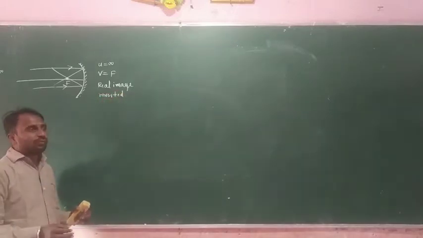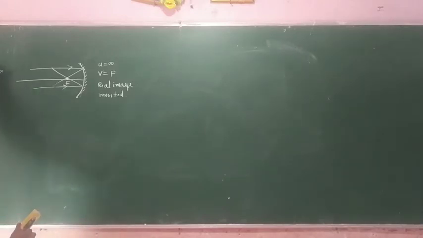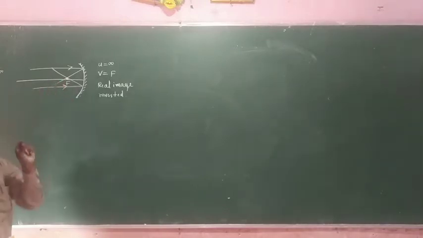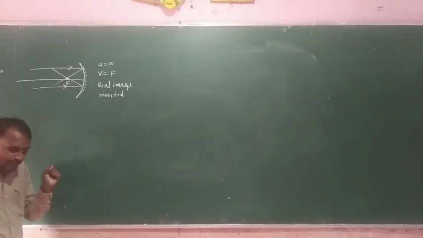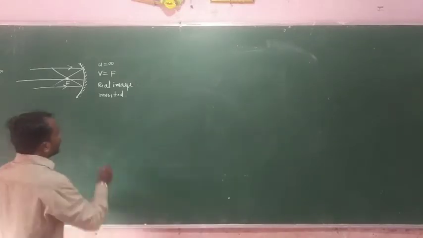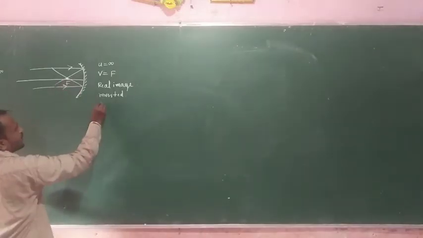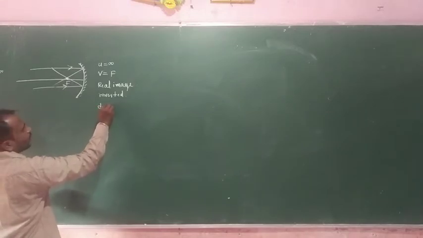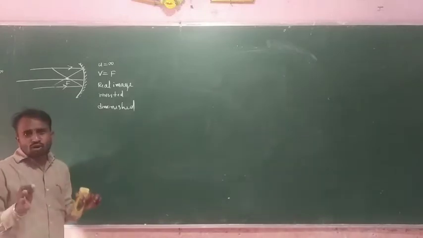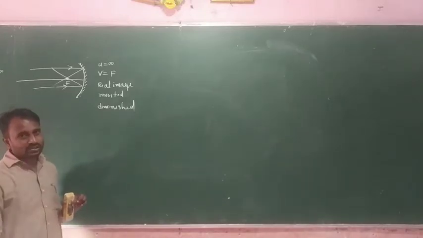Next, the size of the image. Here the object position is infinity and we get the position of the image exactly at F, and the size of the image is very small compared to the object. The size of the image we consider a point in size. So point in size means we consider it diminished, very small in size.